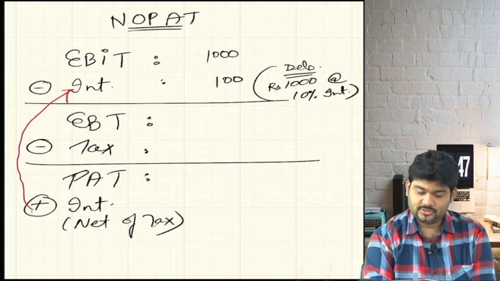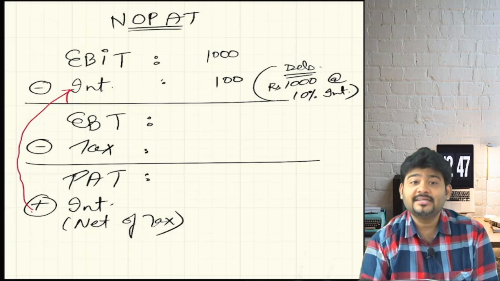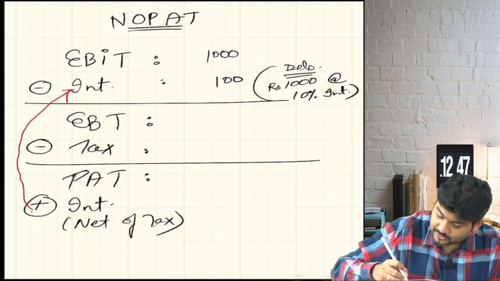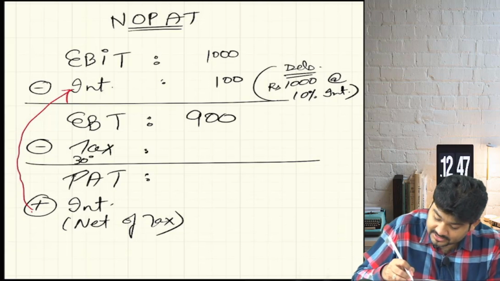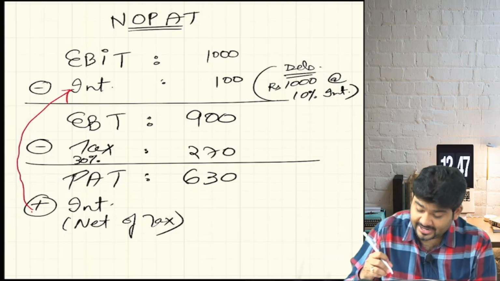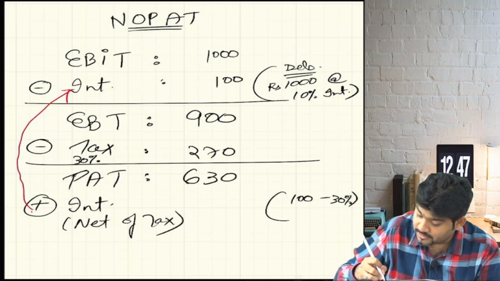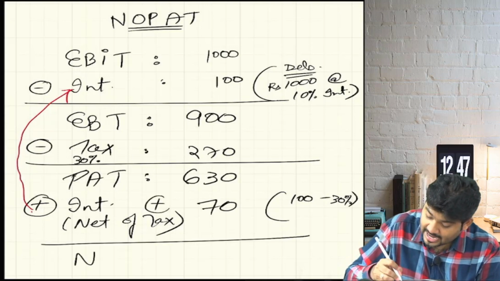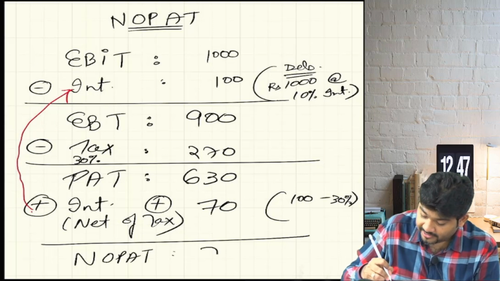Yes or no? Okay, so I have reduced that 100 for the purpose of calculating tax, because that interest is tax deductible. This interest of 100 is tax deductible, yes or no? So what I will do is I will deduct this. I will get 900. To this say tax is 30%, so I will reduce 270. I will get 630. To this I will add interest net of tax. So interest net of tax means 100 minus the tax percentage, which is 30%, so I will add 70, to which I will get a NOPAT of 700.